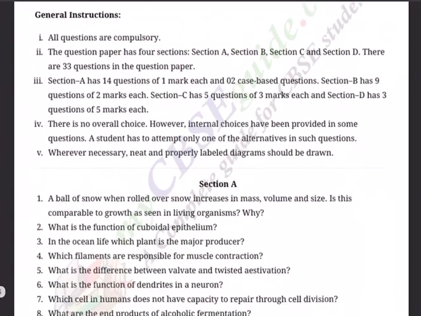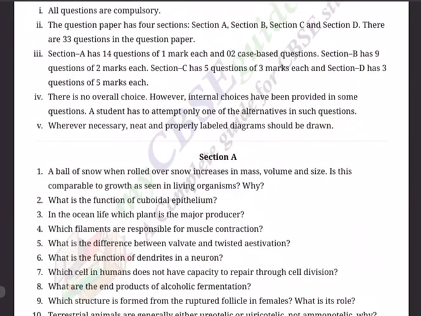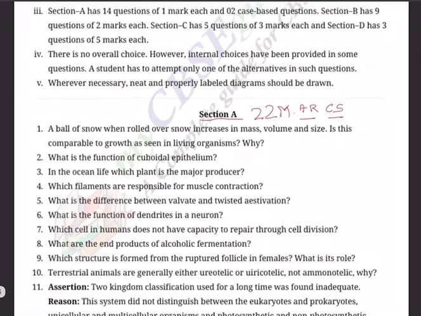That's for your batch. And I repeatedly say that section A has got a lot of importance. Not only does it have maximum marks out of all the sections, that is 22 marks, it is easily scorable provided you have a lot of practice. And this has got a new typology of questions, that is assertion and reasoning, A and R questions, plus case study questions. So without wasting much time, we go straight to the section A questions.